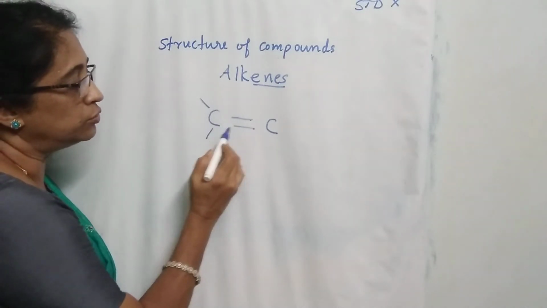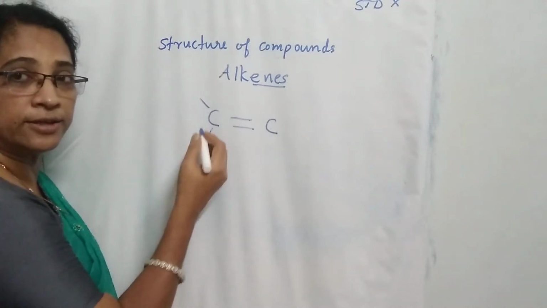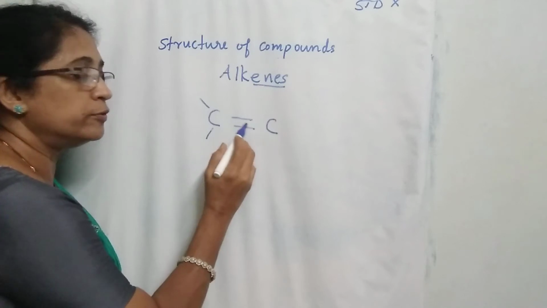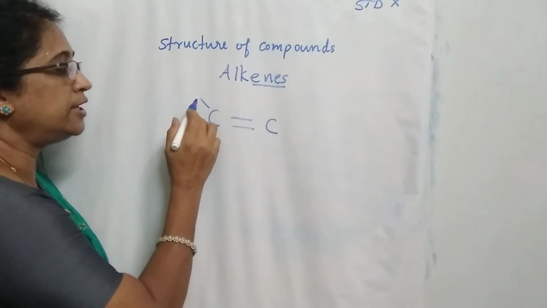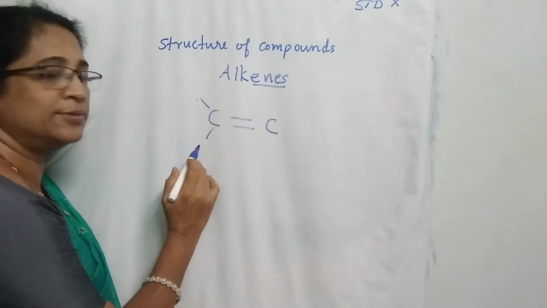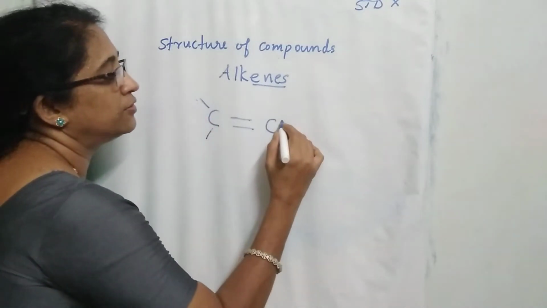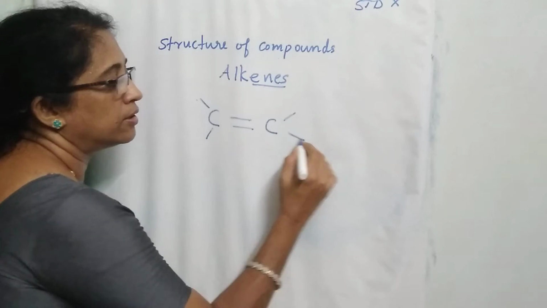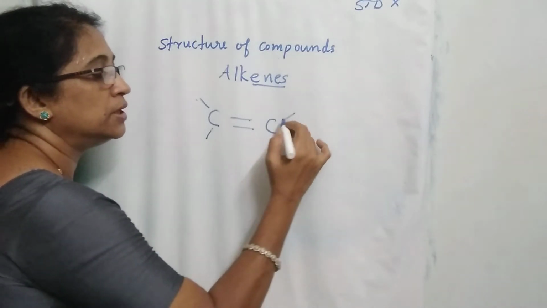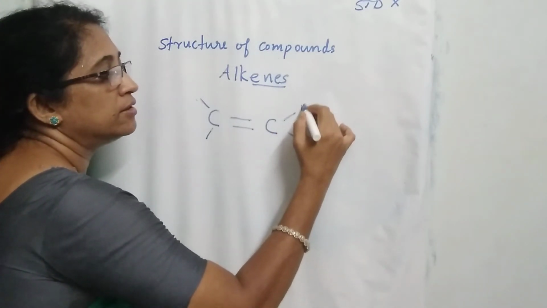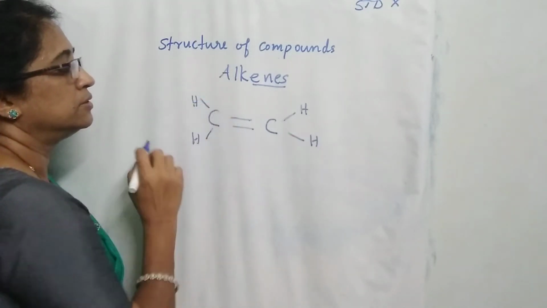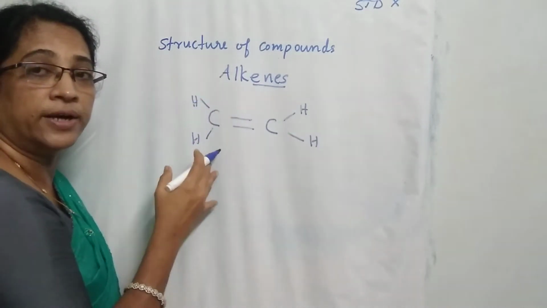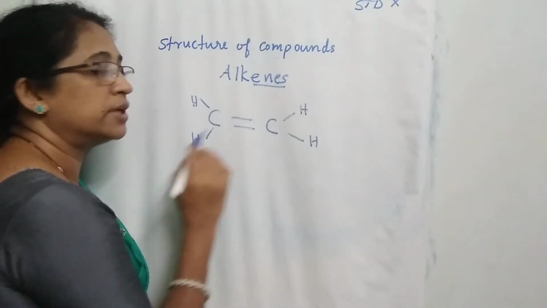So 1, 2, 3, 4. 4 electrons are there, but 2 are used for the formation of the double bond with the neighboring carbon atom, and the remaining 2 carbon valencies are satisfied by hydrogen. From this carbon also, put the sufficient number of lines, then write hydrogen atoms. So this is the structure of a hydrocarbon containing a carbon-carbon double bond.